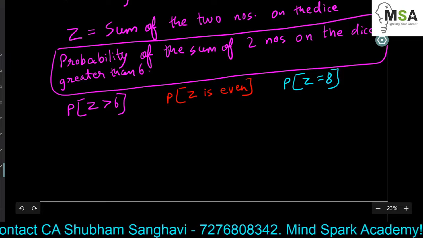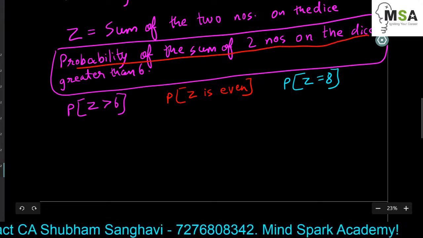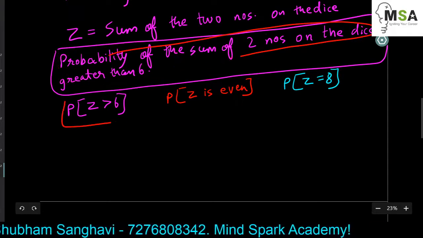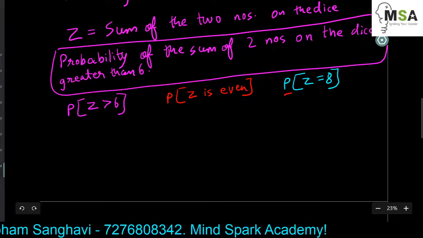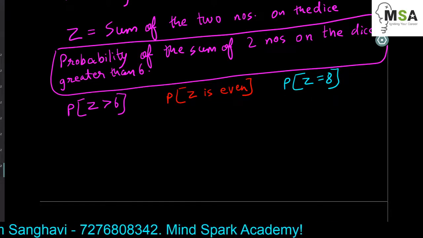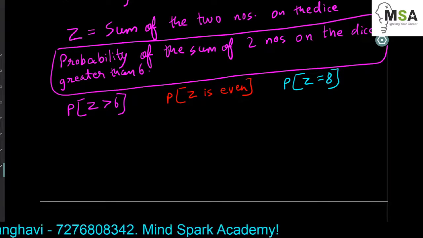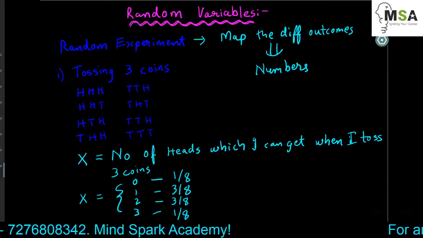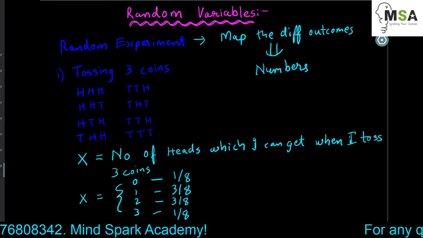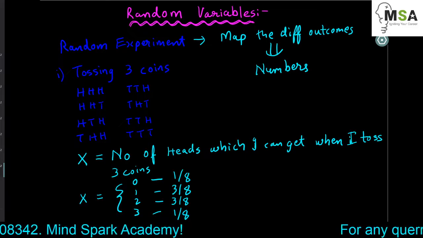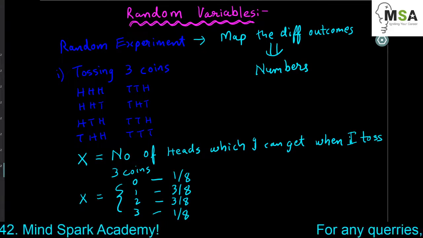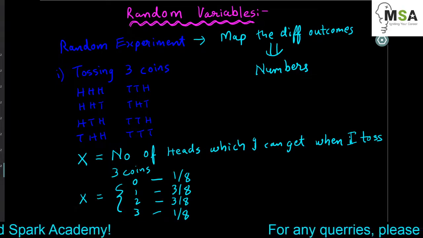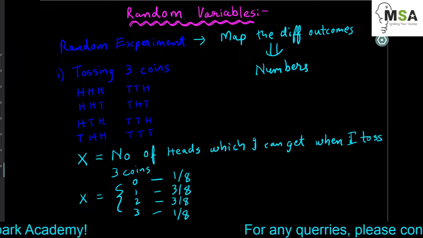Instead of writing these words again and again, probability of the sum of two numbers on the die is greater than 6, instead of writing this whole sentence and the expression, we can just write P of Z greater than 6, P of Z is even, P of Z is equal to 8. So much simpler and neater way to express the probabilities. So obviously we are discussing a random experiment, so probabilities will come, because a random experiment is something which is going to happen in the future. In the future there will be different possible outcomes, of which actually only one will happen, but we can assign probabilities for each of those outcomes and make an analysis over it.